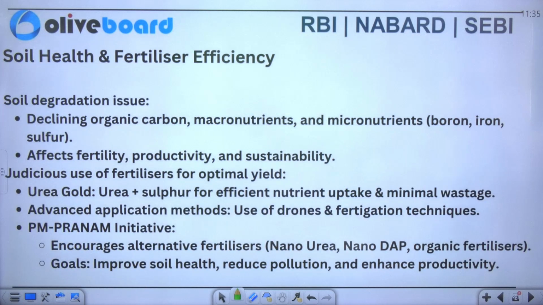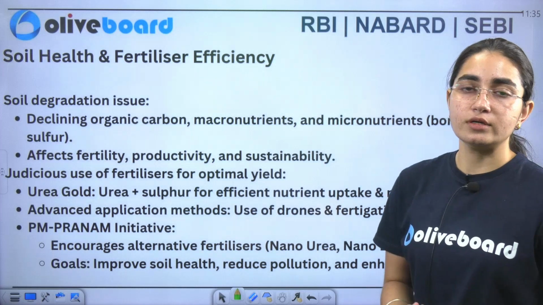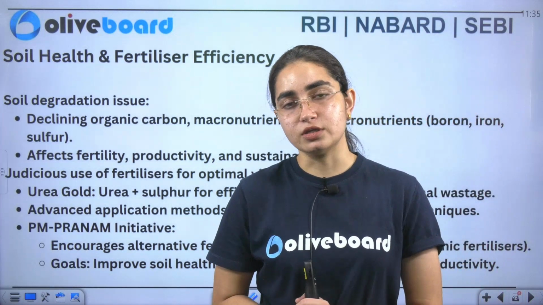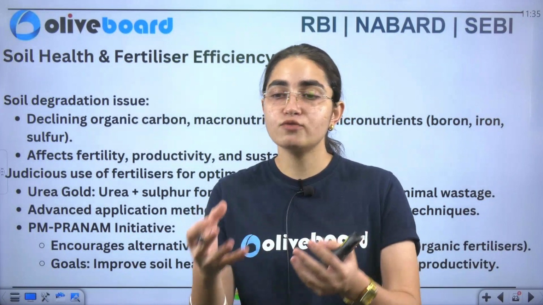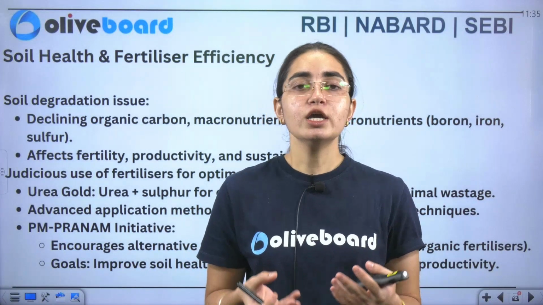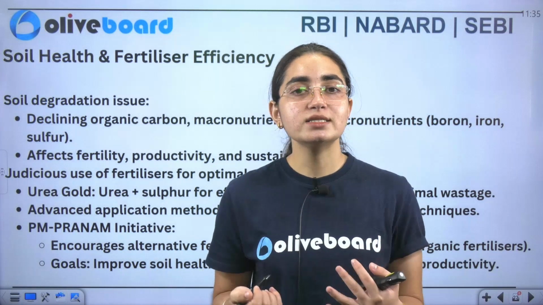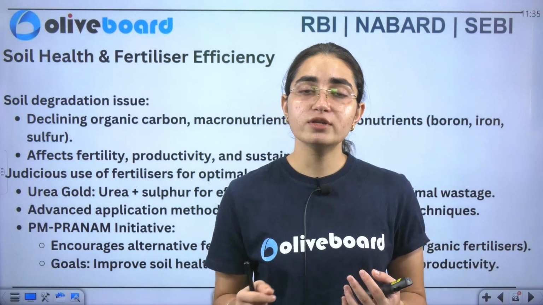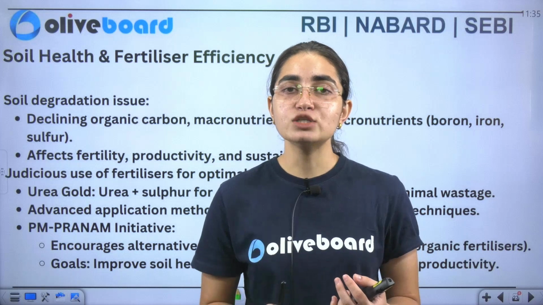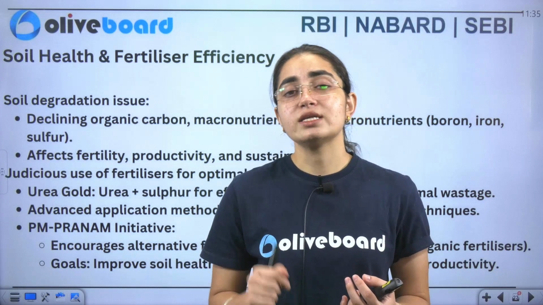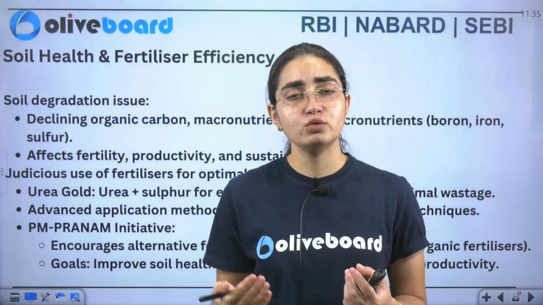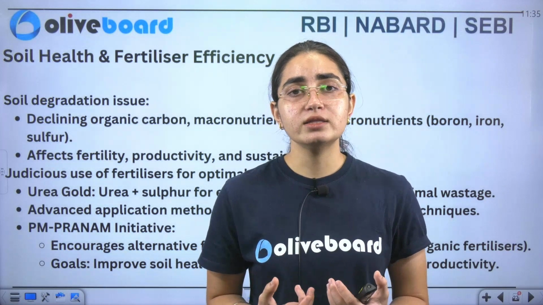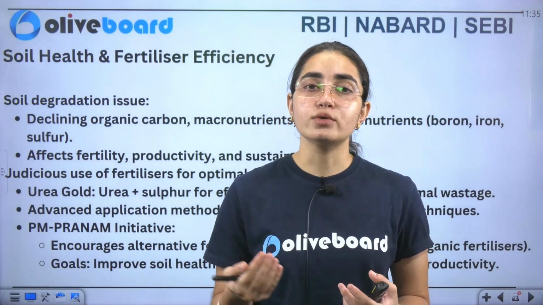Next you have is about soil degradation issues. Now a lot of people say, and you people know, that after the green revolution we started adopting, just to increase our crop yield, we started focusing on what? We started focusing more on chemicals, on pesticides, on insecticides. But now is the time, the after effects of the green revolution are proven to be very disastrous for our environment. Of course, there is a very serious degradation of our soil also. The health of the soil is very bad, and we are expecting in the coming future that the health of the soil can deteriorate more.